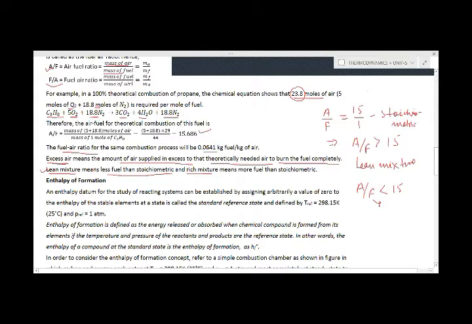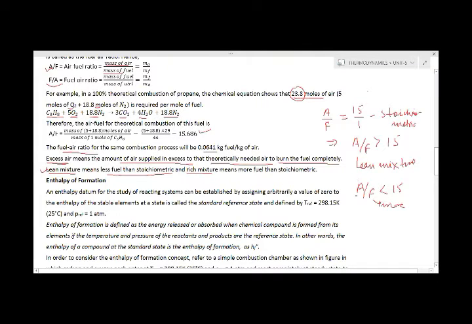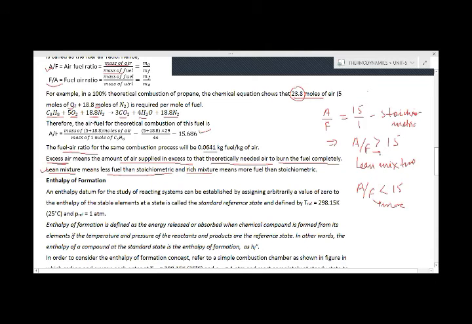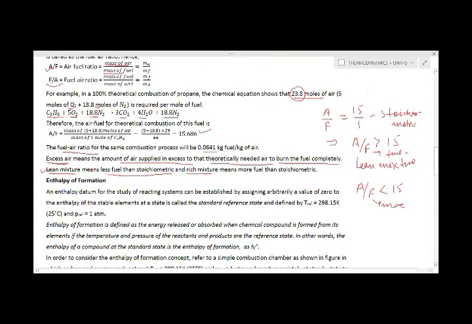If we are adding more fuel, then this ratio will become less than 15. This mixture will become the rich mixture.